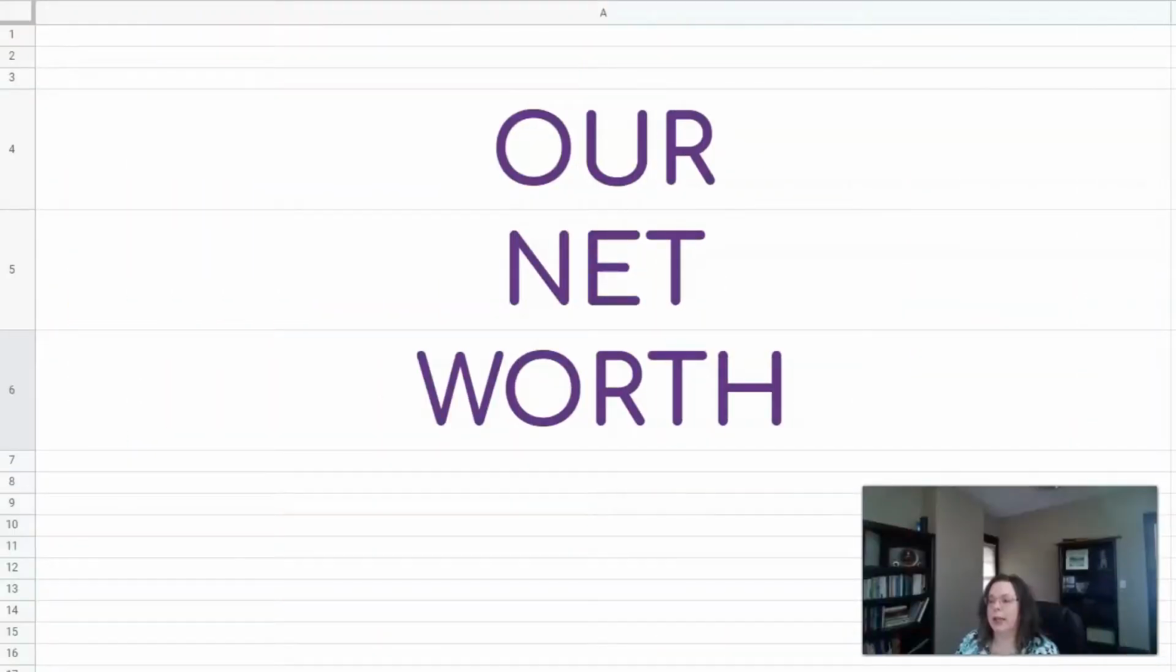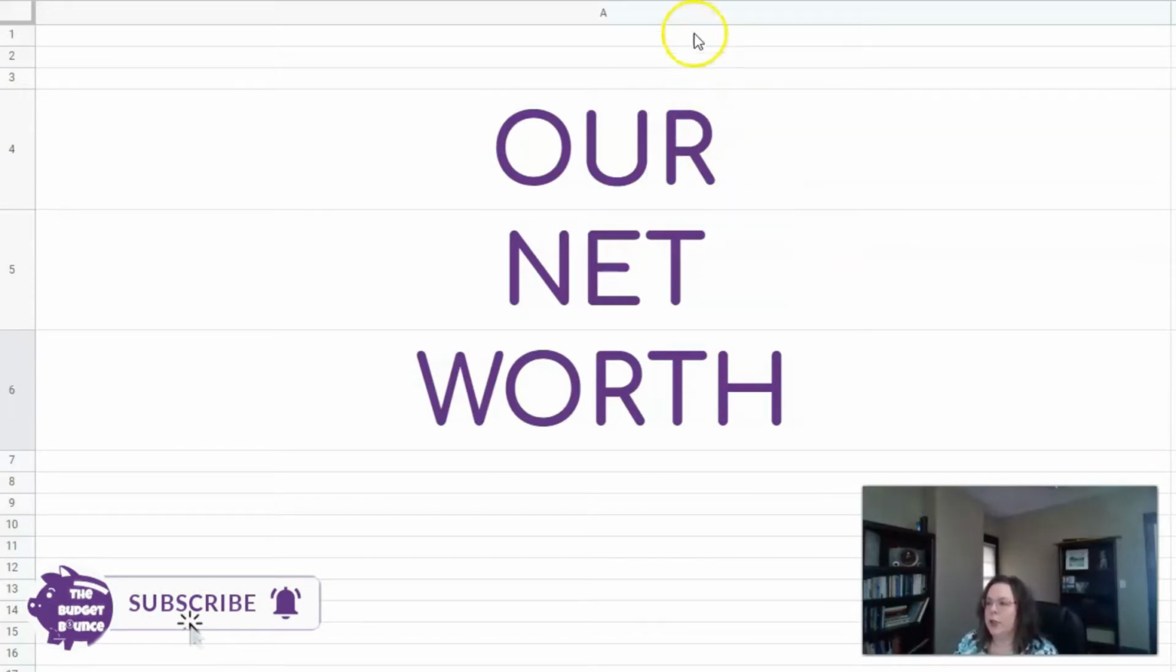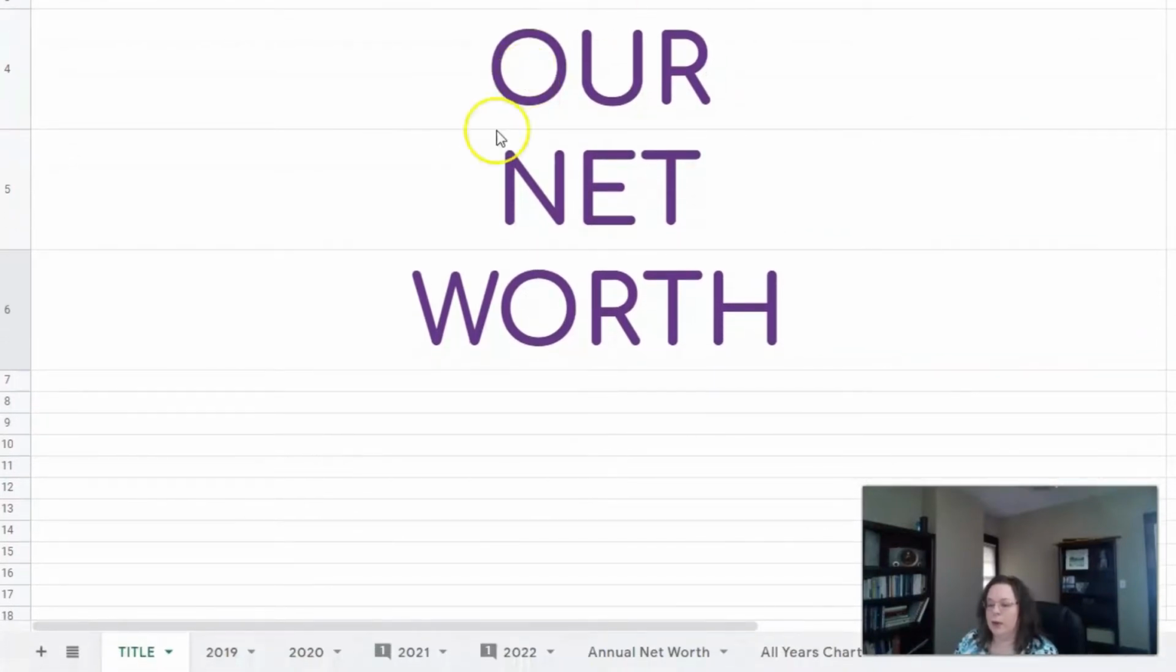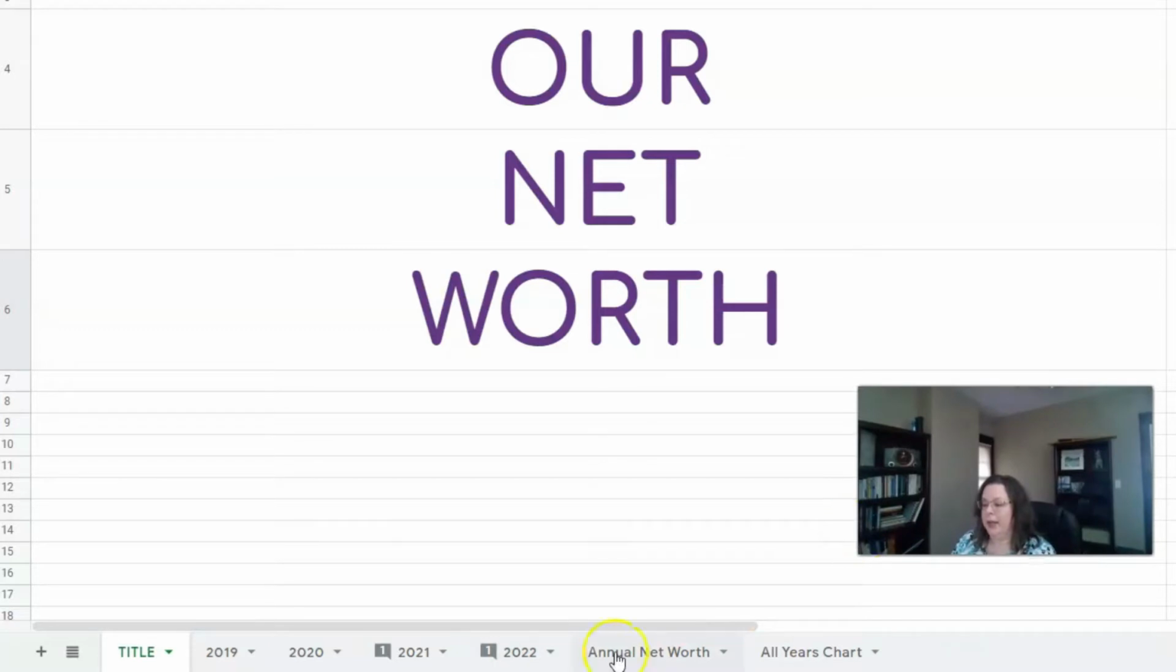And here we are looking at my spreadsheet. I want to share a little bit about this with you before I jump in. I just did a generic title slide here, but I wanted to show you the tabs at the bottom, and it doesn't all fit on the screen. I have a 2019 tab, 2020, 2021, and then our current 2022 that we are building right now. And then I have an annual net worth tab, and an all years chart where I put all the months and all the years in one single chart. So let's jump in and take a look.